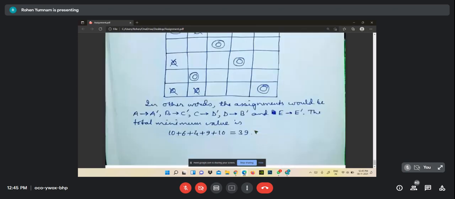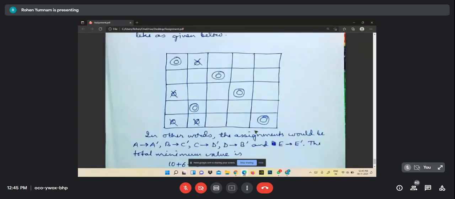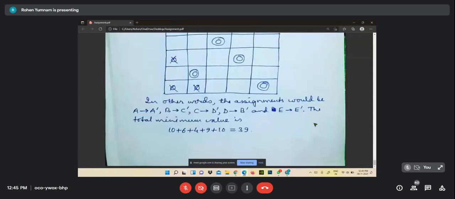And how this 39 comes is that if you see the original table, it will be like this. See.